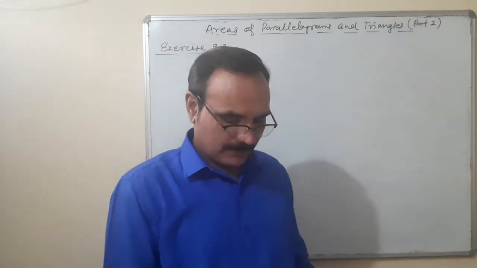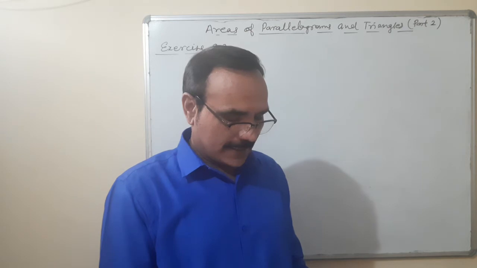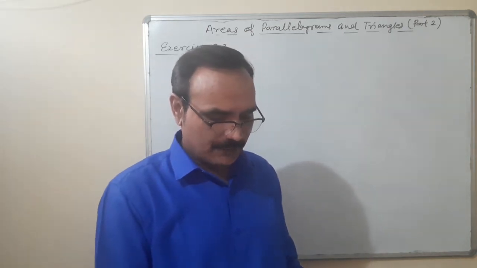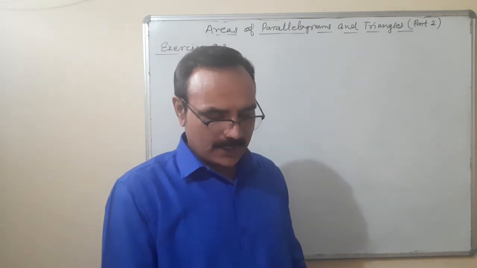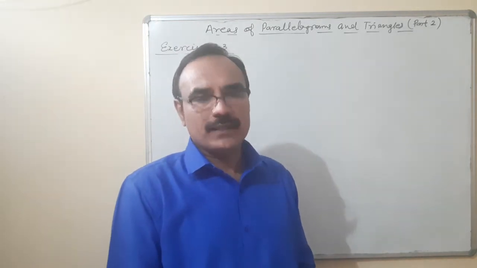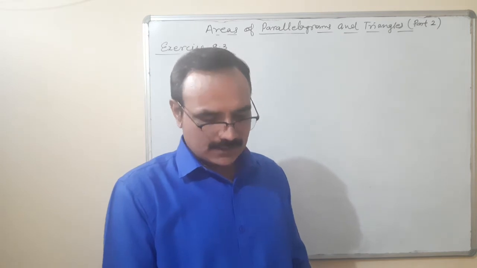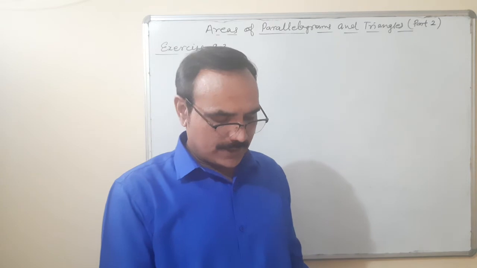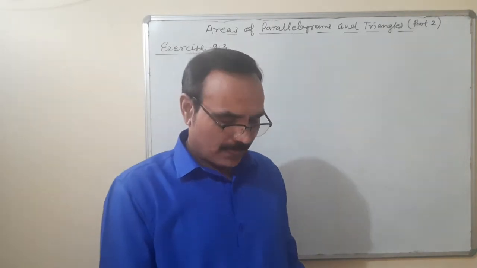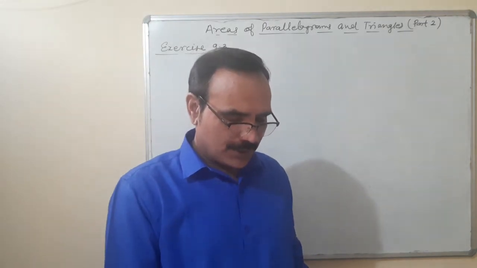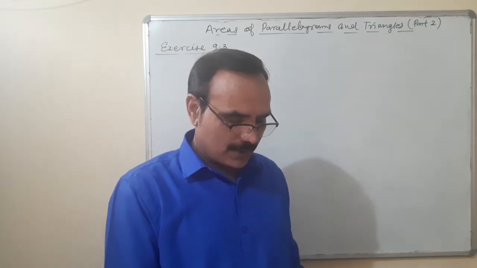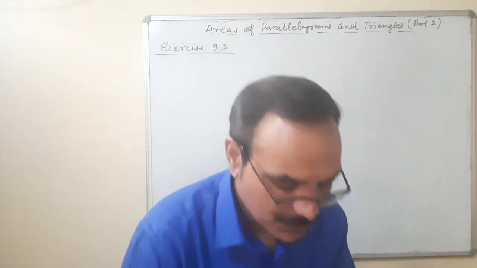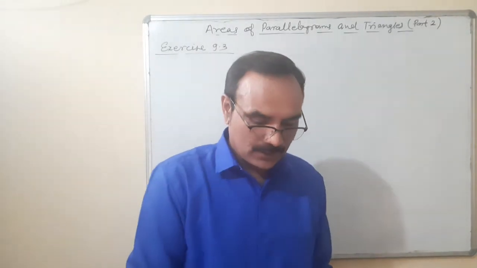Question number 2: if E is the midpoint of AD, then you can see there are four triangles, medians are there, and you can prove the area is 1/4th of ABD. I am taking question number 3. Show that diagonals of a parallelogram divide it into four triangles of equal areas.